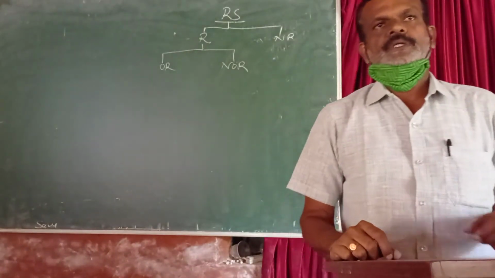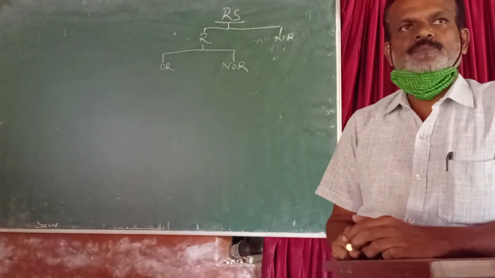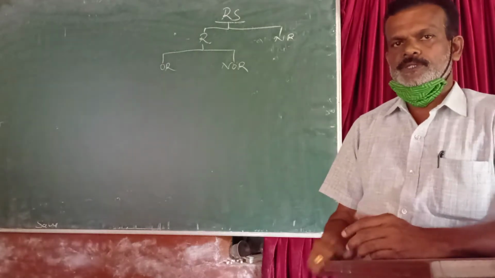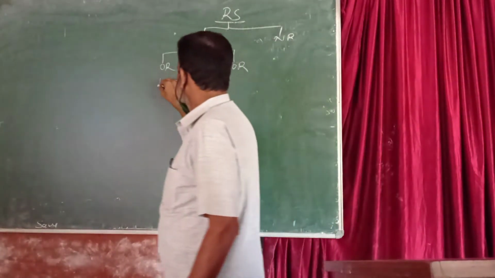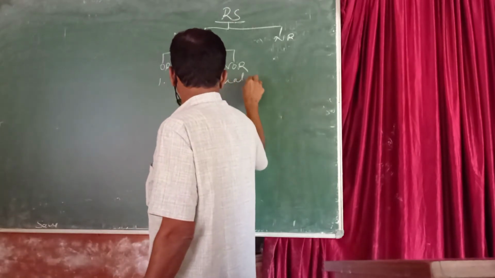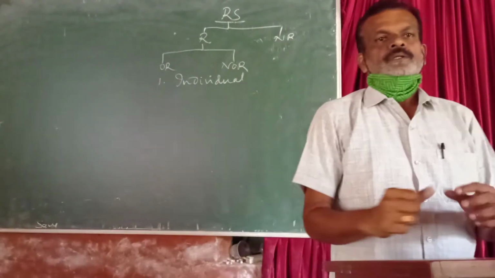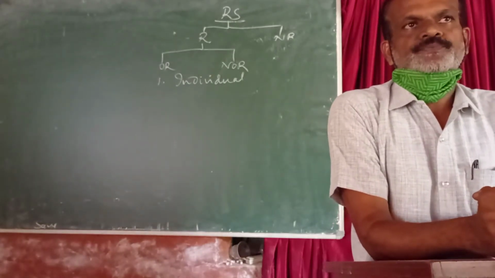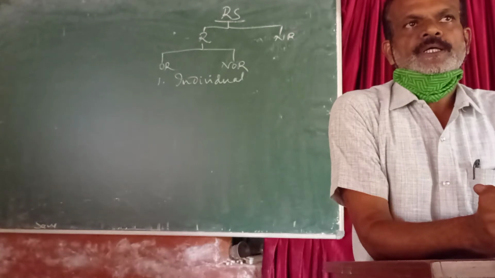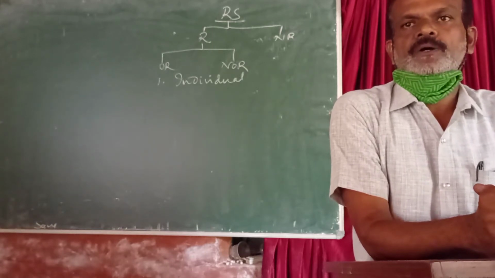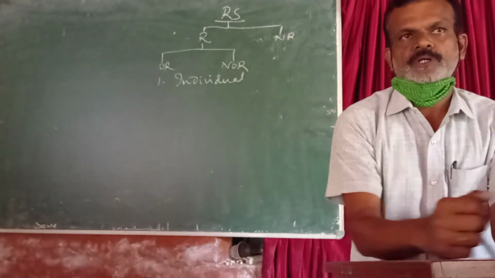First, we have to see the residential status. What are the provisions to determine the resident status of an individual? To become a resident, he has been in India for a period amounting in all to 182 days or more.